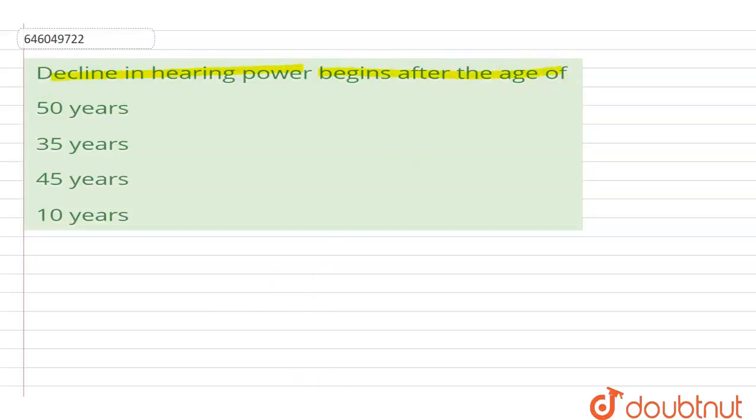Hello students, the question here says that the decline in the hearing power begins after the age of, so here there are four options given: 50 years, 35 years, 45 years and 10 years. So the right answer for this is 50 years.